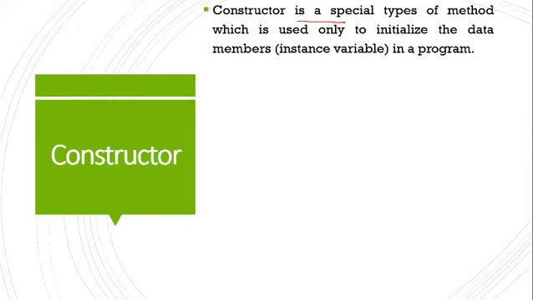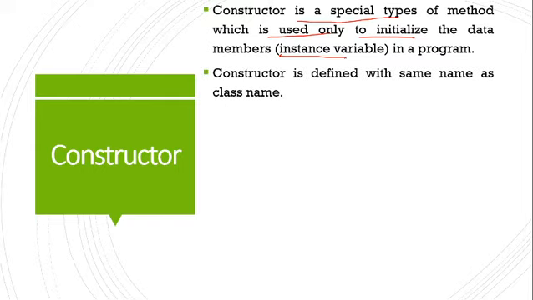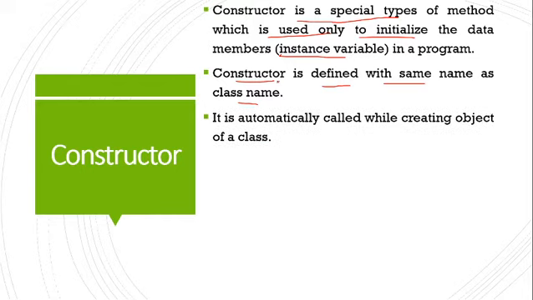A constructor is a special type of method which is used only to initialize the data members. You have to remember these definitions, okay? And these points and features of the constructor. A constructor is defined with the same name as the class name. The class name and the constructor name should always be the same.